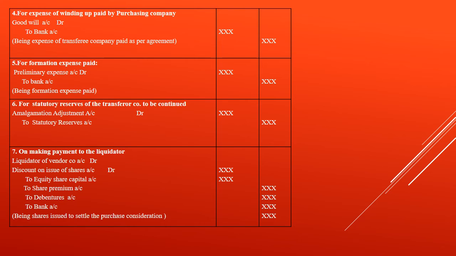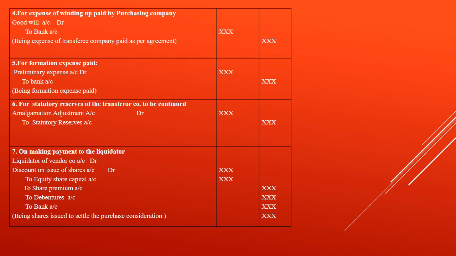And for winding up expenses, there it was General Reserve to Bank. Here it is Goodwill to Bank. See the difference. If liquidation expenses are paid by the purchasing company, in the case of merger you write General Reserve Account Dr. to Bank. In the case of the purchase method, it will be Goodwill Account Dr. to Bank. Then formation expenses are the same. There is no change. Preliminary Expenses to Bank there, and the same here as well.